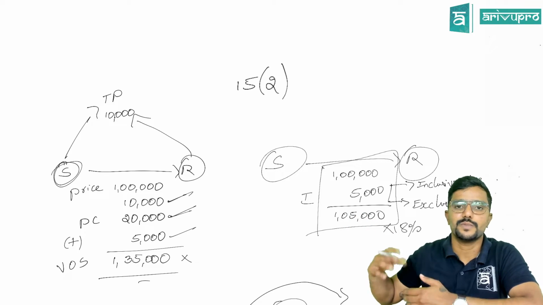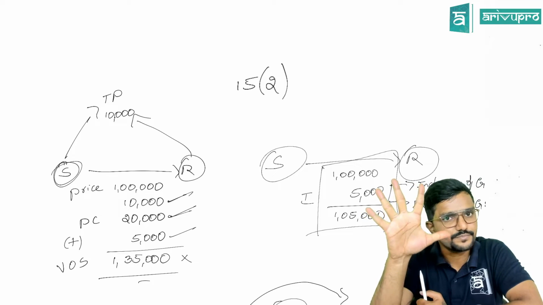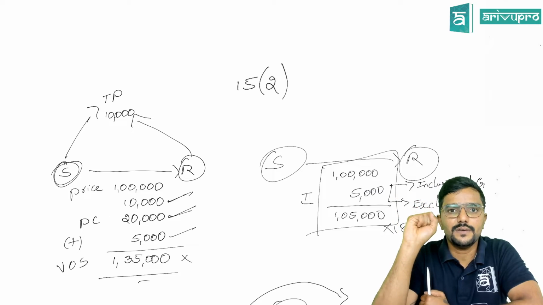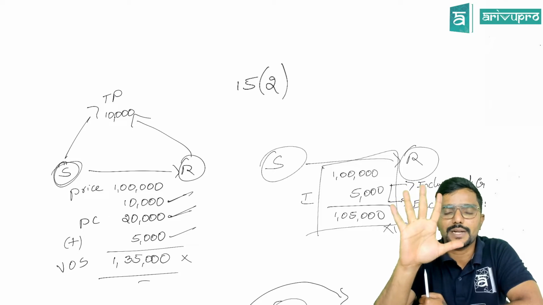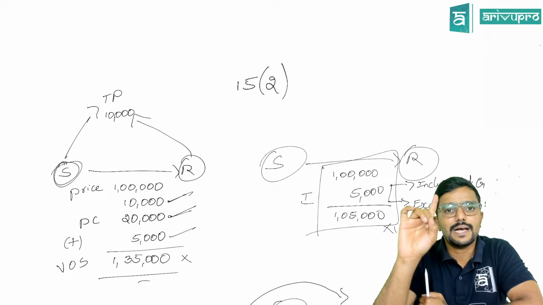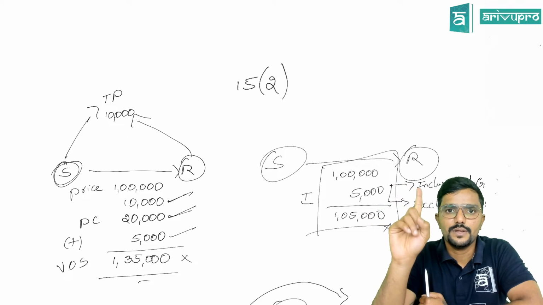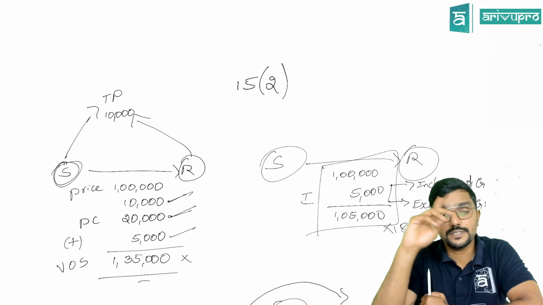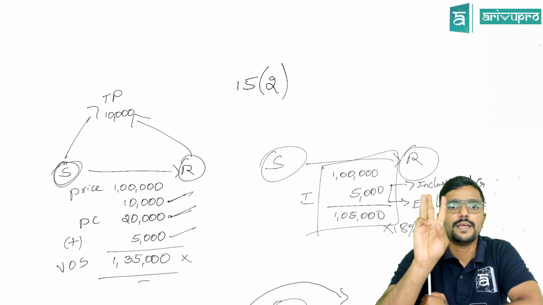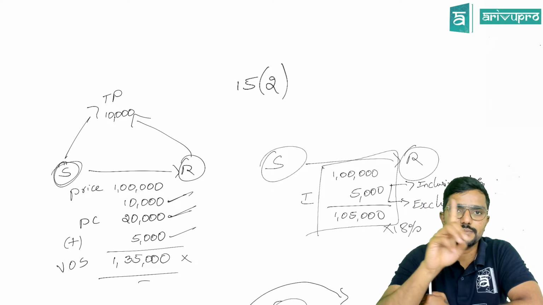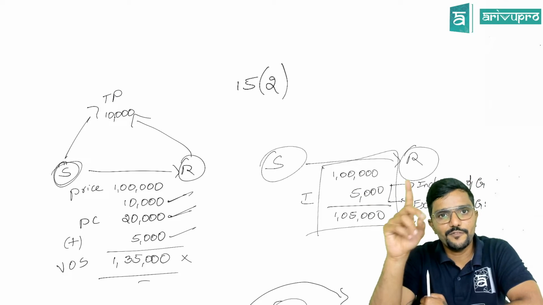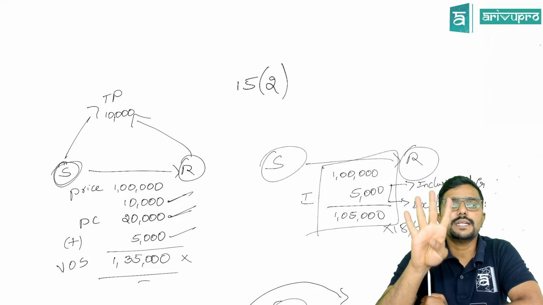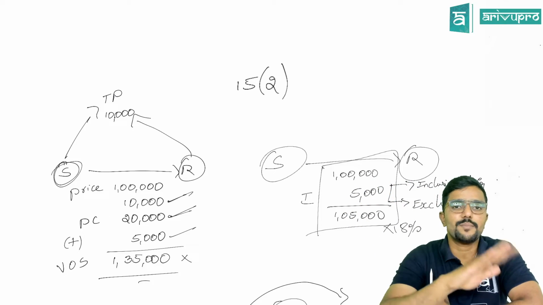Thus, whatever provisions I discussed now are given in section 15 subsection 2, guys. Whatever things I told you, there are totally 5 things which you can add as per section 15.2. So I have covered all those things here. Let me tell one by one. Simple, guys. Taxes which are levied other than under GST. Next, liability of the supplier which is paid by the recipient. Then any incidental expenses which are charged by the supplier to the recipient before or at the time of supply.